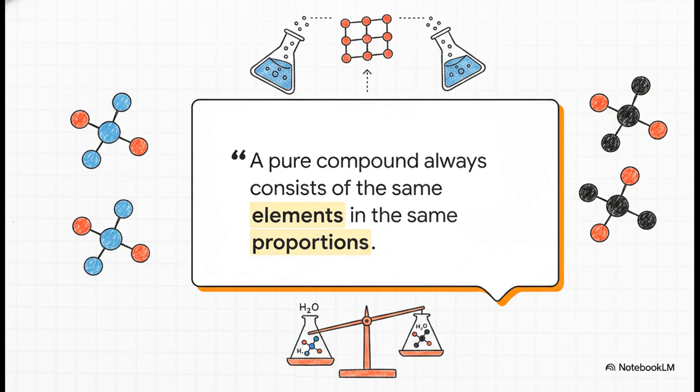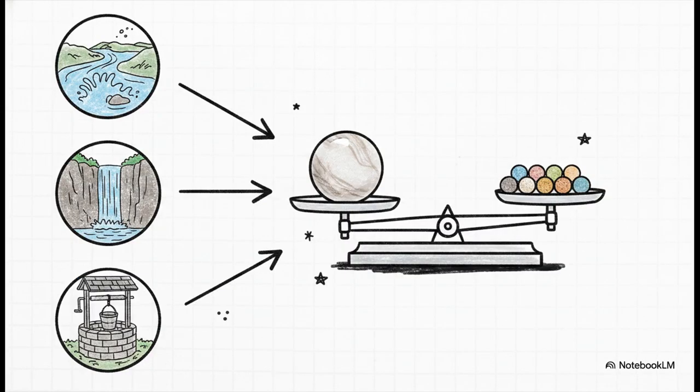Then, Joseph Proust comes along and drops the law of definite proportions. He realized that nature builds its compounds with incredible, unwavering consistency. A pure chemical compound will always, without fail, consist of the exact same elements combined in the exact same proportions by mass, no matter where on planet Earth you stumbled across it. To really ground this concept, just think about water. Whether you pull a sample from a rushing river, a high mountain waterfall, or a deep underground well, the ratio of hydrogen to oxygen by mass will always be exactly 2:16, which simplifies perfectly to 1:8. River water and well water are mathematically perfectly identical.